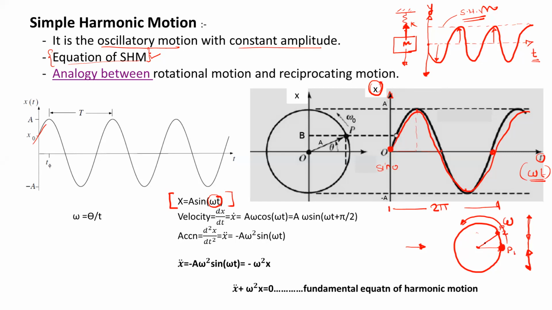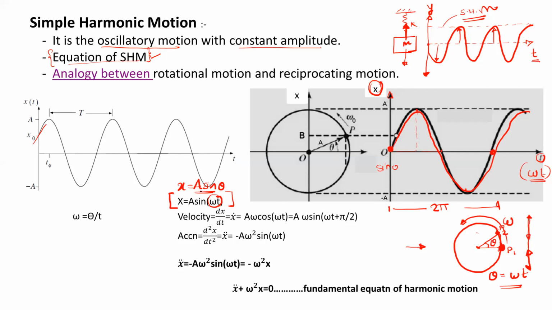This small interval is taken as the angular change, that is theta, and theta is written as omega t. So here the actual equation is x is equal to a sine theta, and this theta is nothing but omega t.